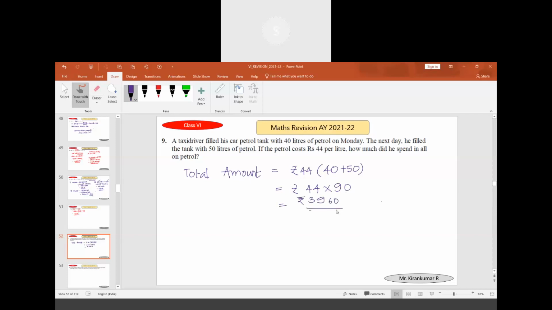Somebody was asking that he has a doubt. Yes, what is the doubt? In the descriptive exam also, do we have to write like this to gain full marks? In the descriptive only you have to write like this. If it is objective type, they will give the answers, option A, option B, option C, option D. In that, we don't expect you to solve. Can we write the direct answer or do we have to solve like this? You have to solve this. This is one method. Another method is total quantity of petrol you will find.